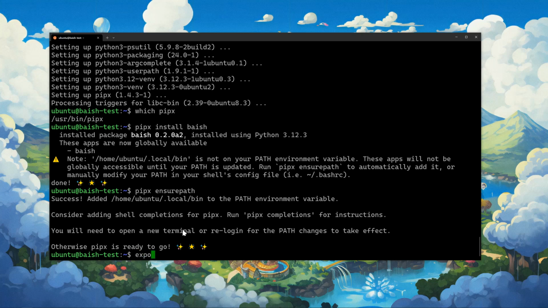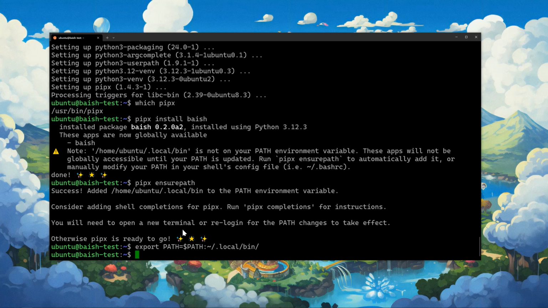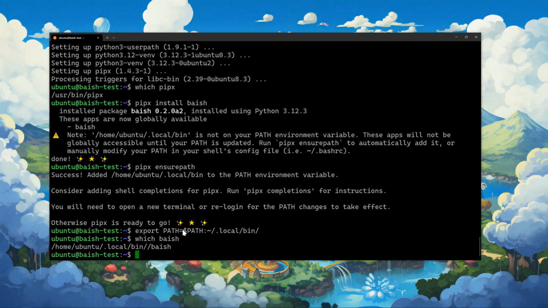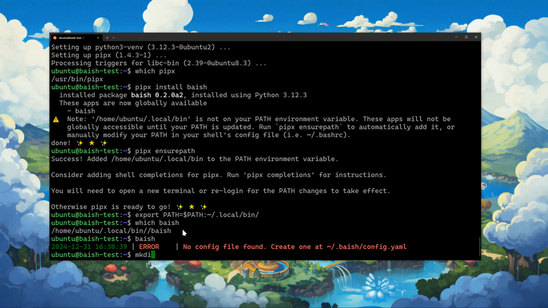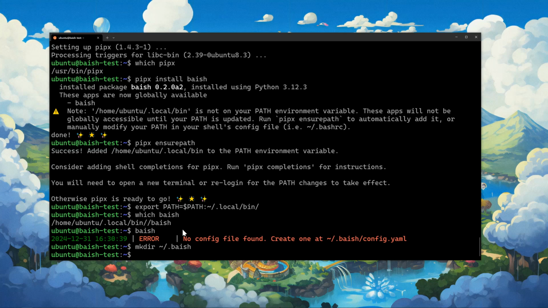I'm just going to set my path equal to, and I'm going to include the local bin. So which baish should now appear. Got a little extra slash in there, but that's okay. But now if I run baish, it's going to run, but it's going to tell us that we have no config file. So what we're going to do is make the directory home baish, and then I'm going to edit the config file,